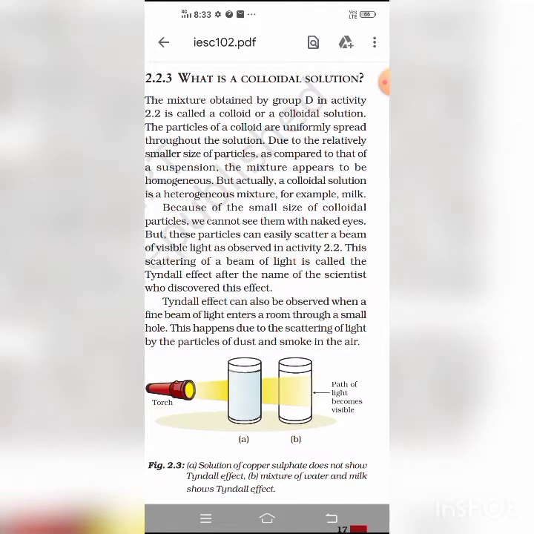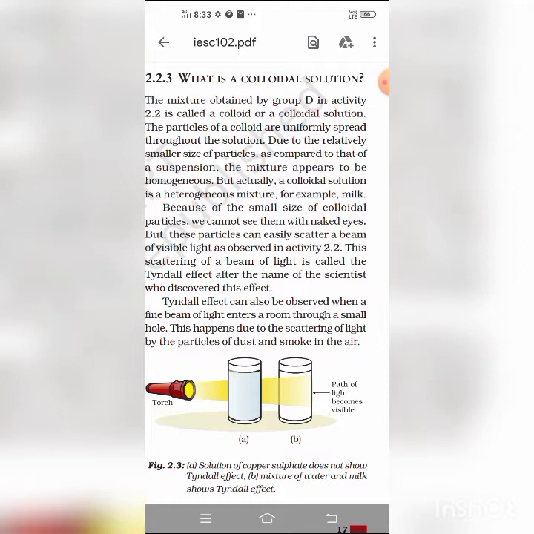On this basis, colloids have been classified as lyophilic and lyophobic colloids. Lyophilic colloids are solvent or dispersion medium loving colloids. They directly pass into the colloidal state when brought in contact with a solvent.